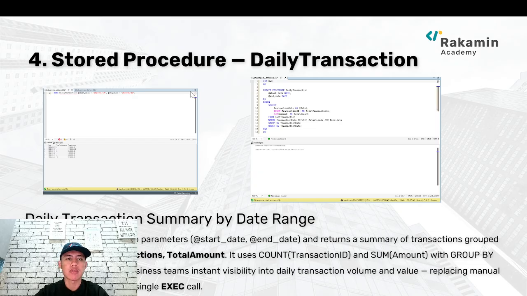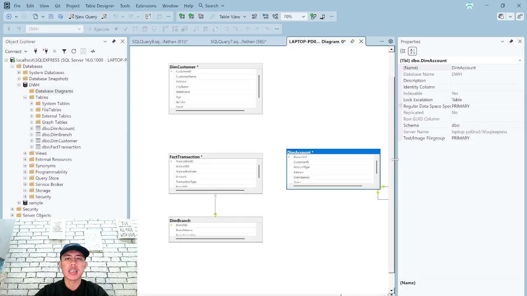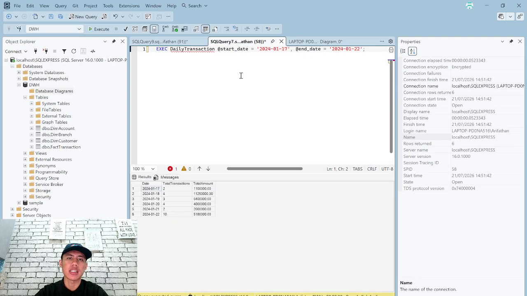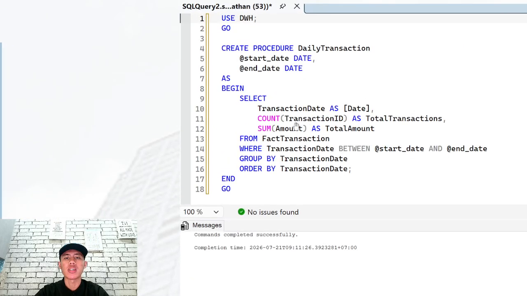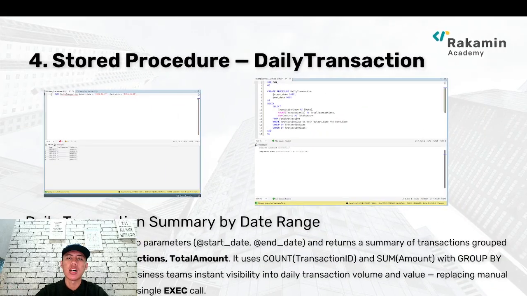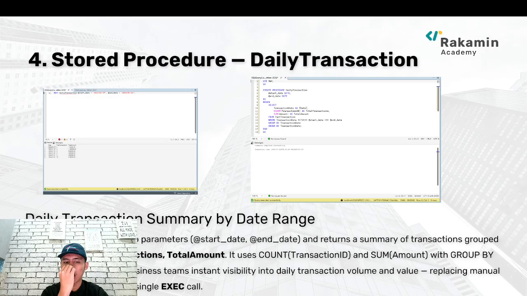Next, before the last one, is the store procedure. Basically, we just run the SQL in SSMS. For example, I want to type until 23 maybe, and we execute, and it will pop up all the transactions between those dates. For example, 16 maybe. Yeah, basically it's just from 17 to 22. As you can see, we can see all the total transactions in here. We count all the transactions that happened in the day, and the total amount of money of the transactions in the day.